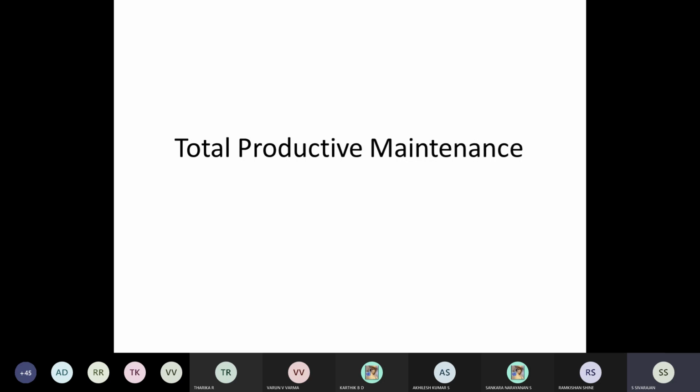Good morning. In this lecture, we will deal with the topic of total productive maintenance. Basically, we will be seeing the overall equipment effectiveness. In this slide, I'm showing equipment effectiveness, which is sometimes called overall equipment effectiveness, that is OEE. We will discuss how to calculate the OEE and why this TPM is very important. That's what we are going to discuss in this class.